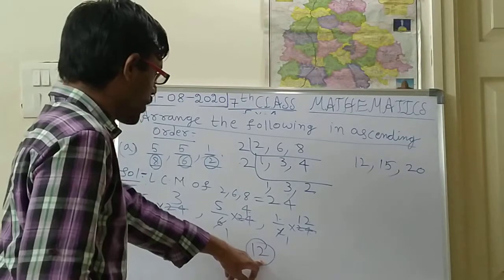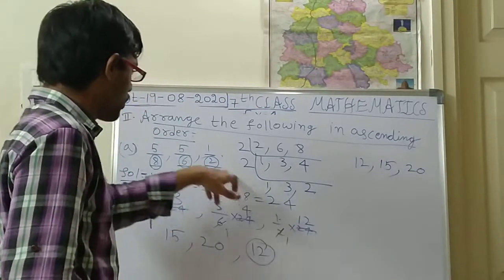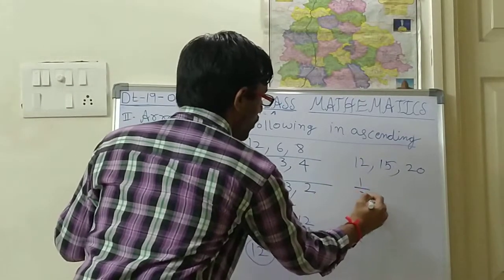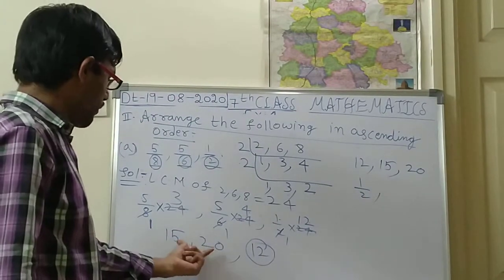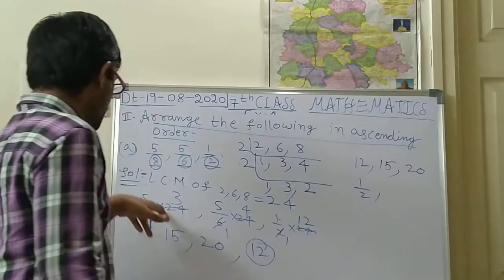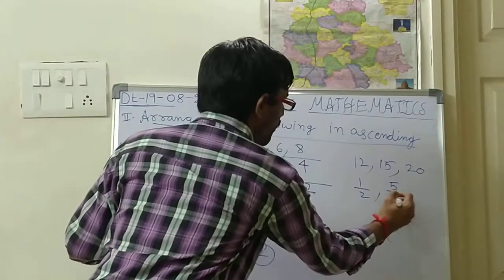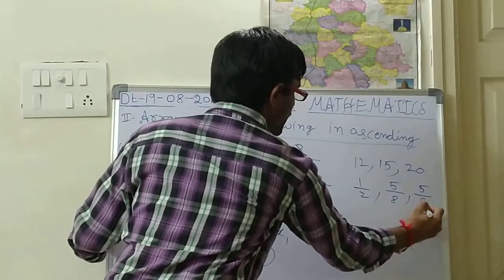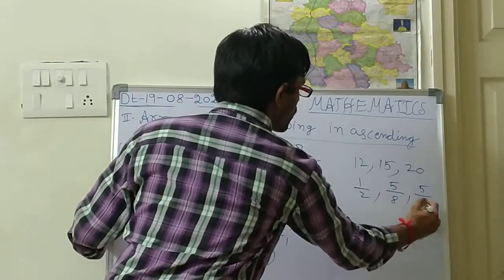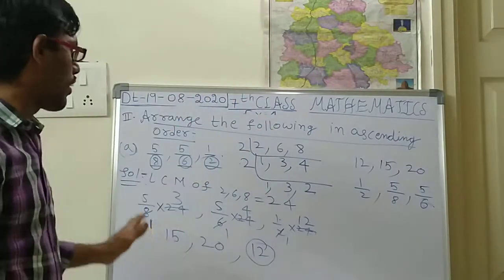So which fraction is for 12? 12 means 1 by 2. So 1 by 2, comma, next smallest number is 15. 15 means 5 by 8. 5 by 8, comma, next last is 5 by 6. So ascending means small to big, we have converted.